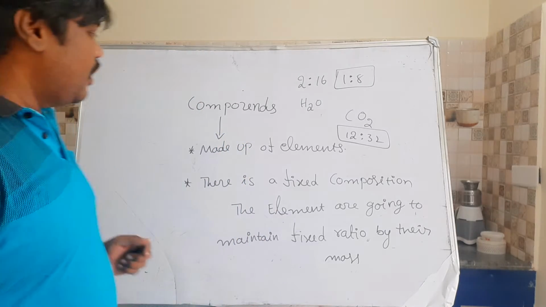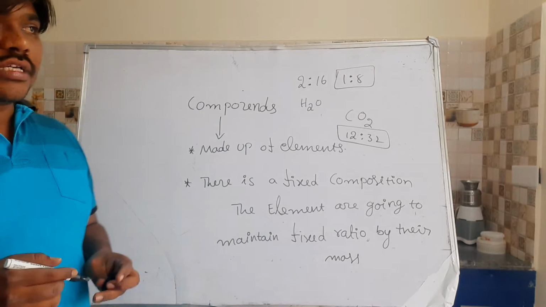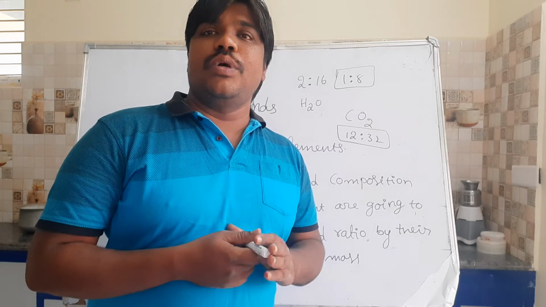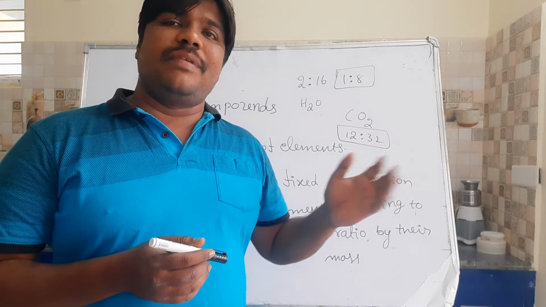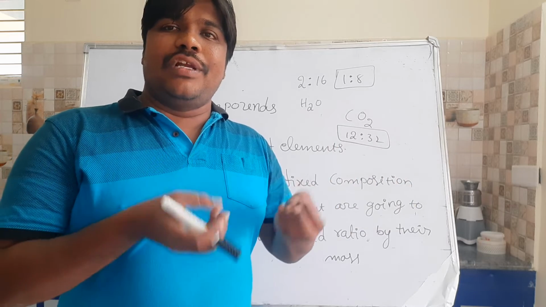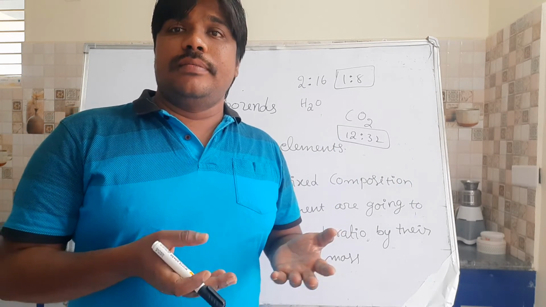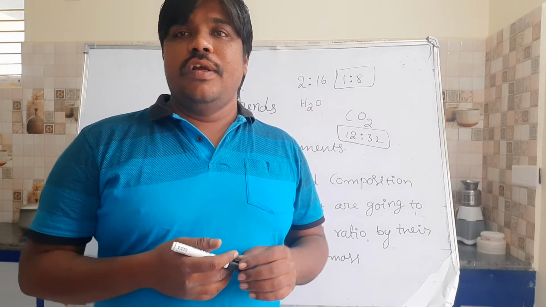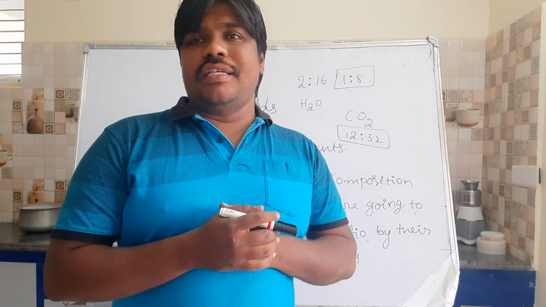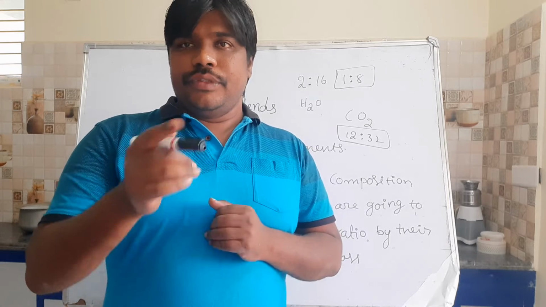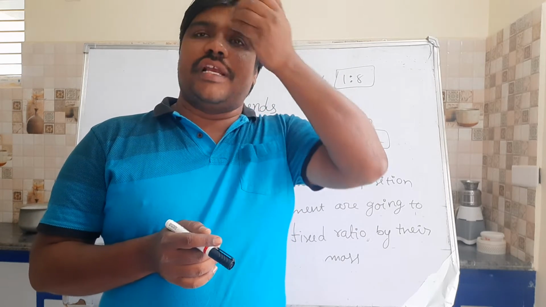And one more thing you have to memorize, students: we can dissociate these compounds into elements by means of some chemical methods. By electrolysis of water, we'll get hydrogen gas at the cathode and oxygen gas at the anode. You studied this in your lower classes, right?